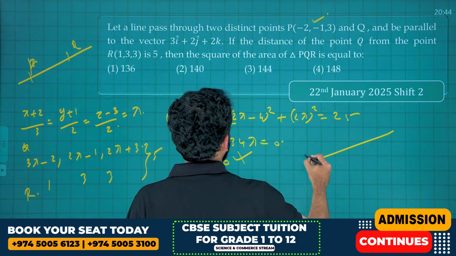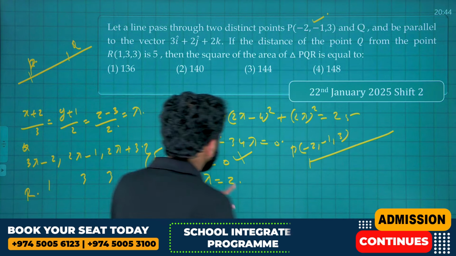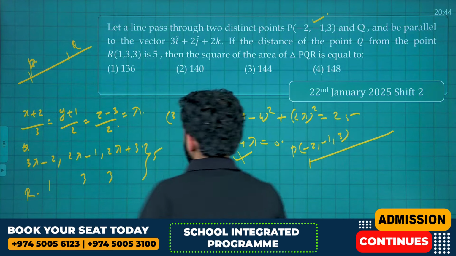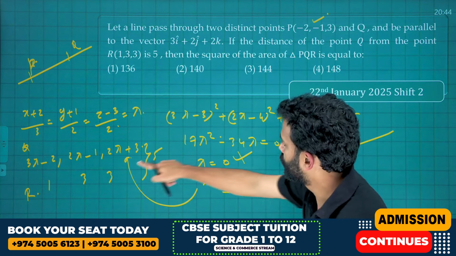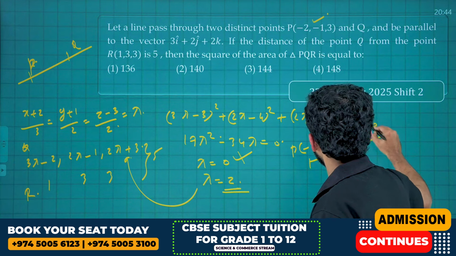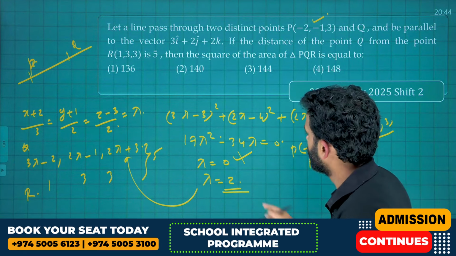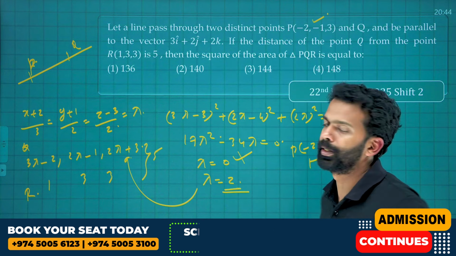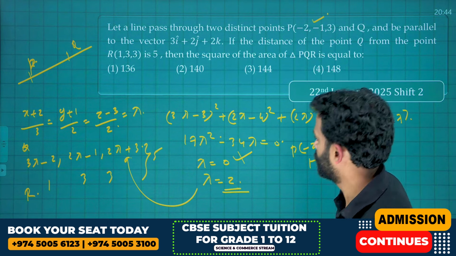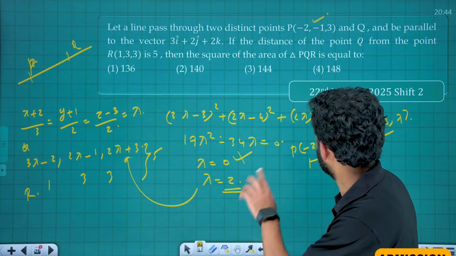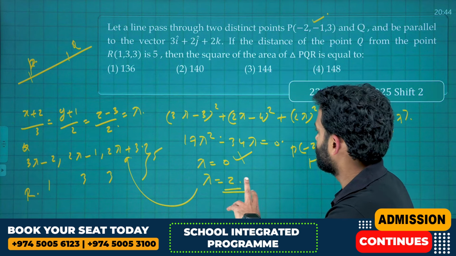I am marking it one more time here. P is minus 2, minus 1, 3 and Q is, if lambda is equal to 2, apply in the general point. That is 6 minus 2, that is 4, and 4 minus 1, that is 3, and 2 lambda plus 3, that is 7. So Q is 4, 3, 7.